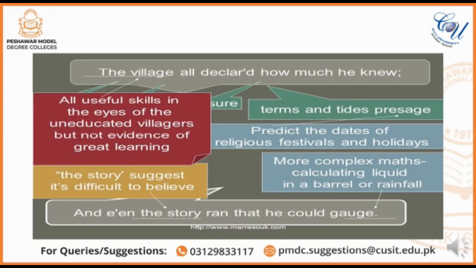When he would predict the dates of religious festivals and holidays, and come up with complex mathematical questions, the people would really admire him. They would say that he is an amazing man. So that's why it was believed that he is an outstanding personality in the village.